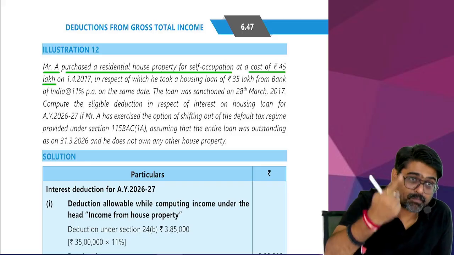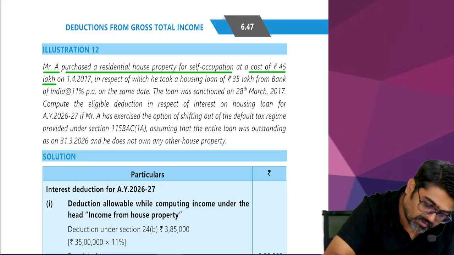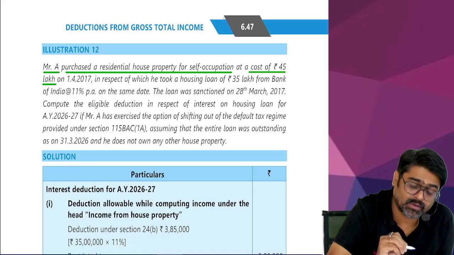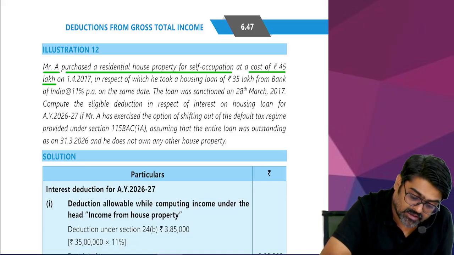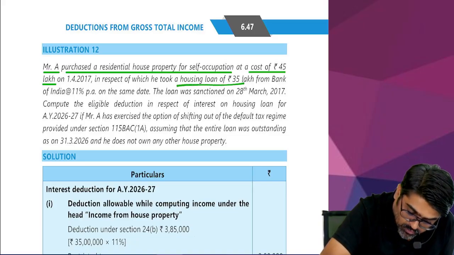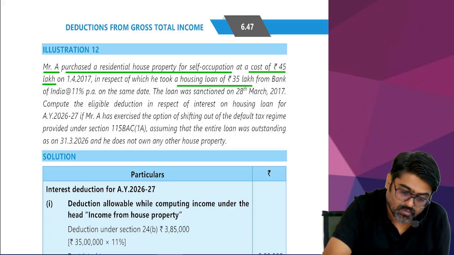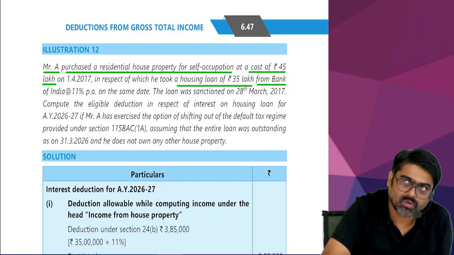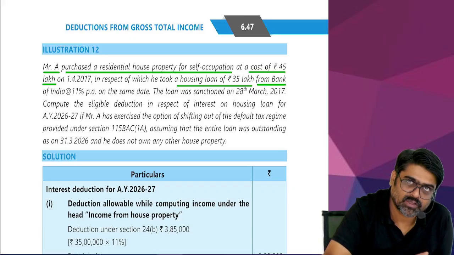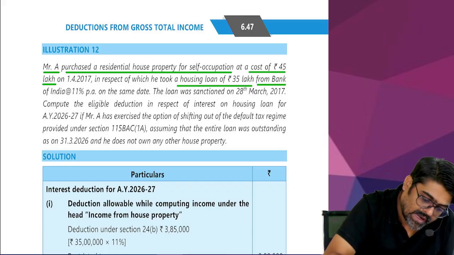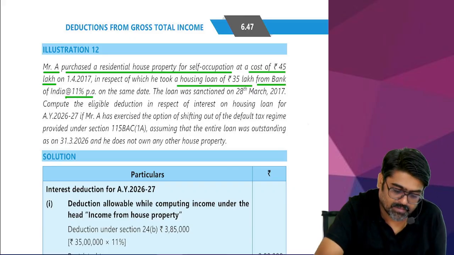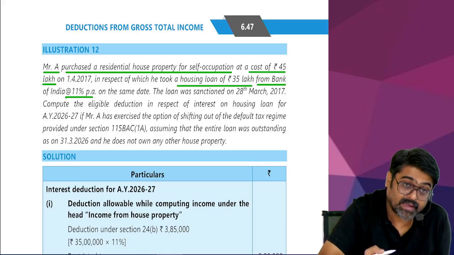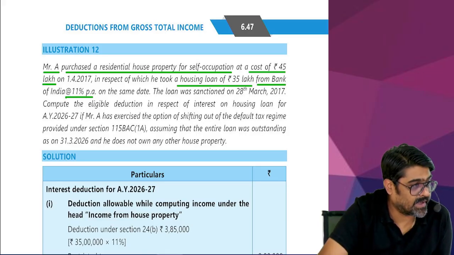The property was purchased on 1st April 2017, in respect of which he took a housing loan of how much? From a bank. So a housing loan can be taken for the purpose of purchase from a bank. Yes. And at what rate? 11%, on the same date. Meaning the loan was disbursed on that same date, 1st April 2017.